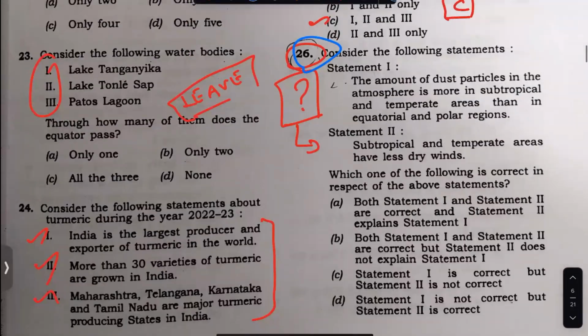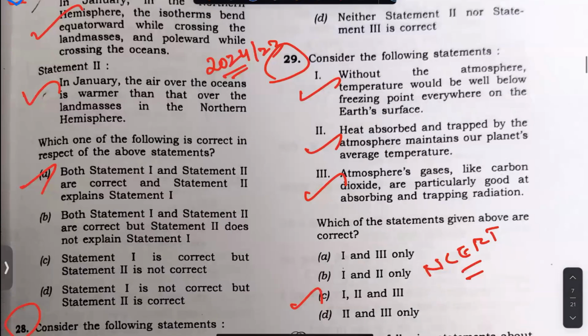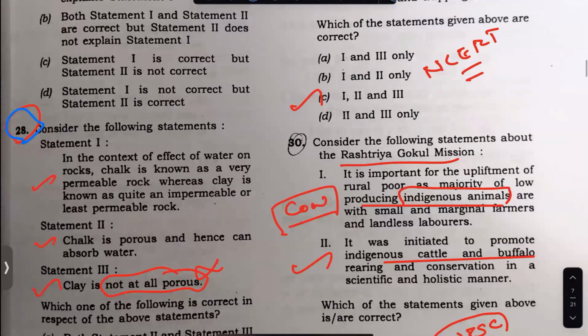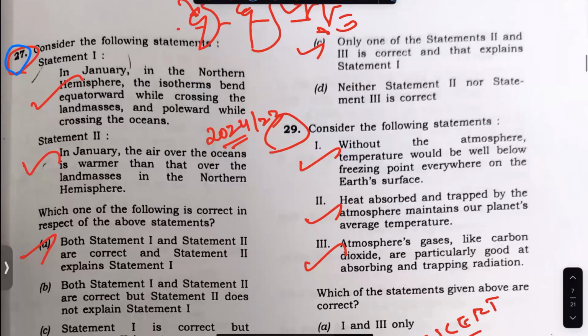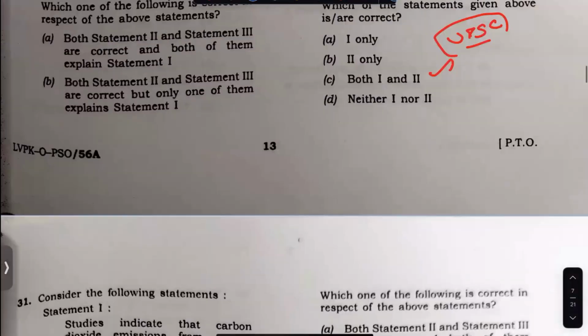Oh, sorry, not this. Okay, 13. Okay, this is a 15. This is a previous year question, so I'm taking 16. Okay, 16, 17. Okay, 17. This is a, okay, 17.